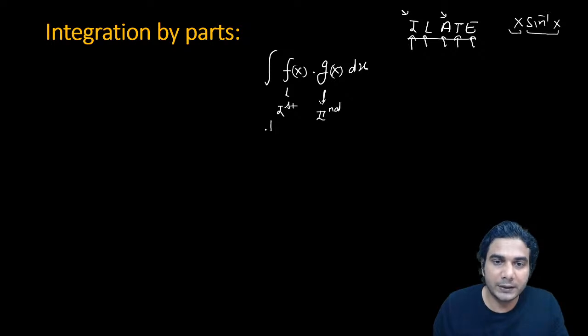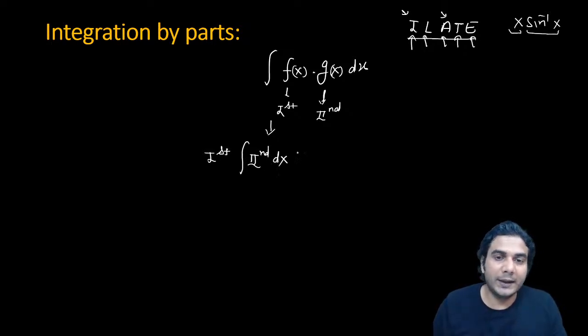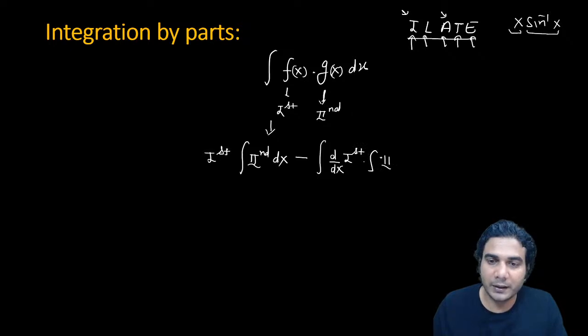So the formula is: first function as it is, I'm writing this first, into integral of second, where first means f and second means g. So first into integral of second minus integration of the differentiation of first with respect to x into the integration of second, and you need to integrate this product again in the second term.